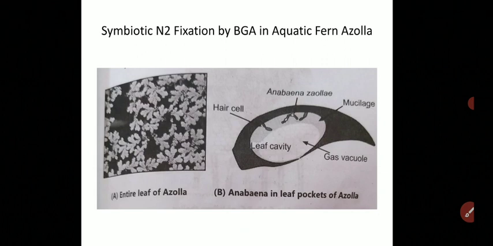So Anabaena in the leaf pocket of Azolla fixes the nitrogen, so these Azolla plants are grown in the rice fields, and after the death of the Azolla they provide nitrogen to paddy, the rice plants.